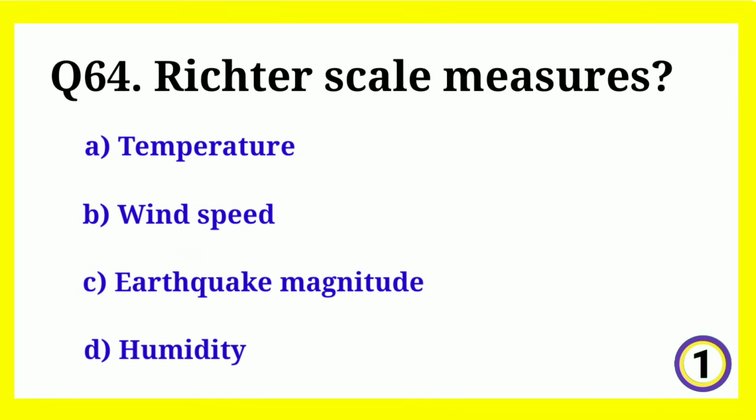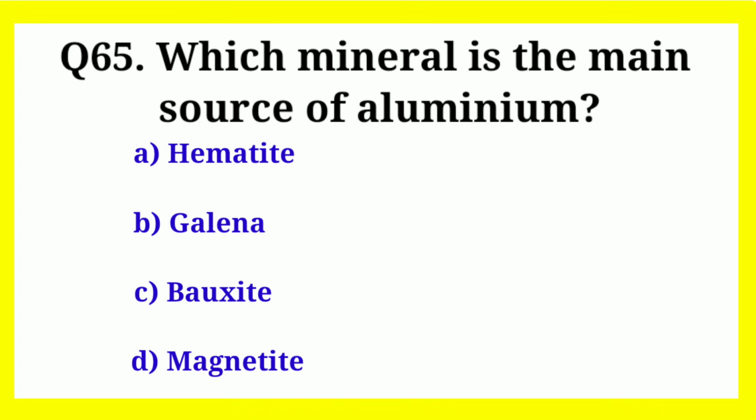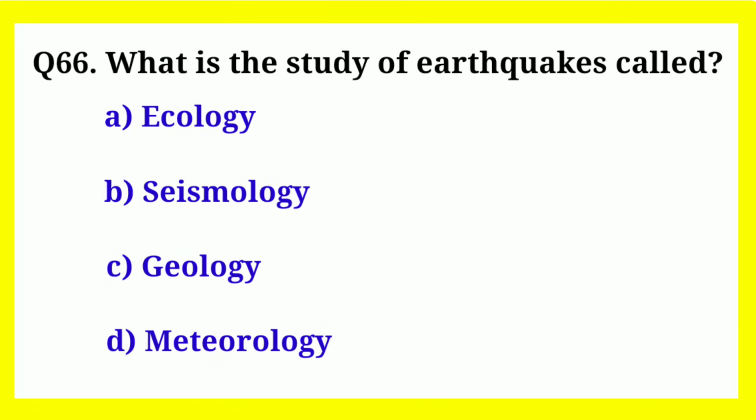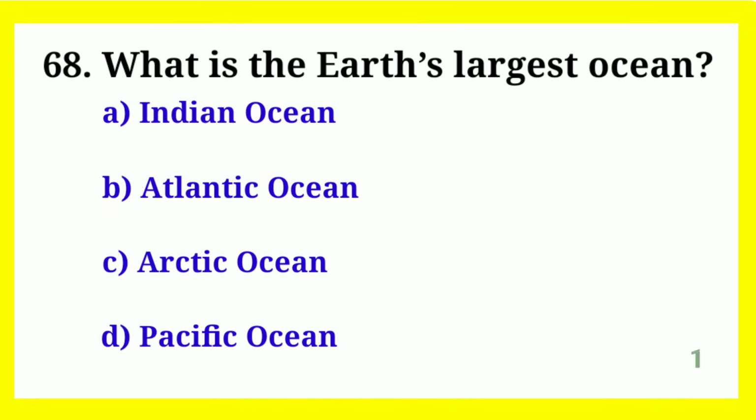Richter scale measures? Correct answer is earthquake magnitude. Which mineral is the main source of aluminum? Correct answer is bauxite. What is the study of earthquakes called? Correct answer is seismology. Which gas is essential for breathing? Correct answer is oxygen. What is the Earth's largest ocean? Correct answer is Pacific Ocean.